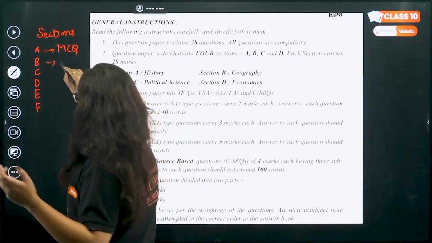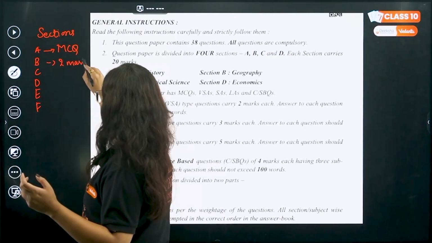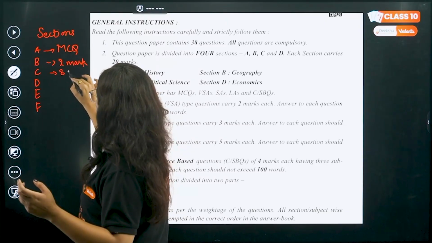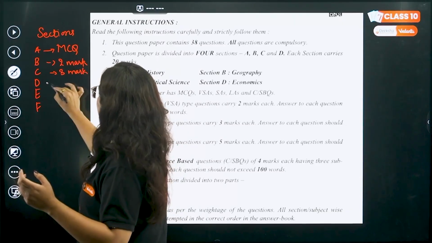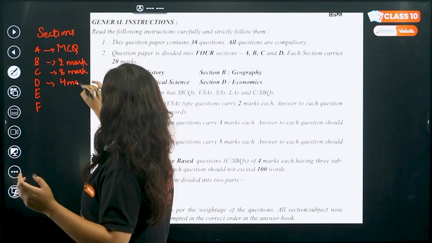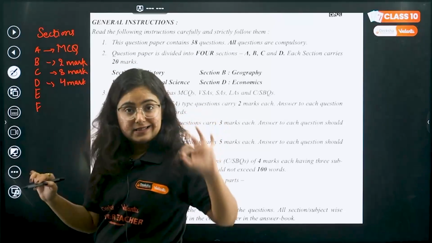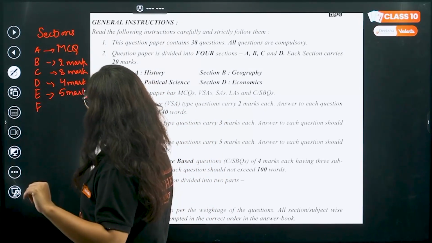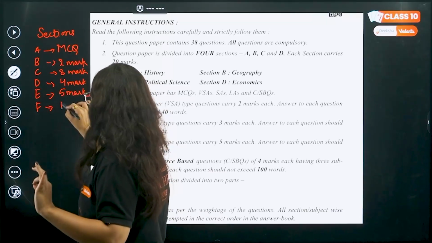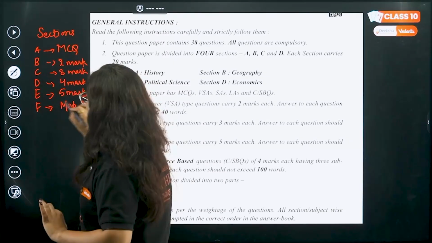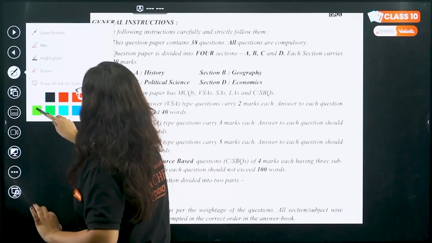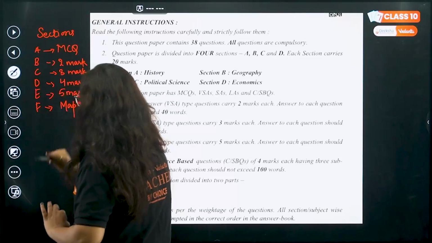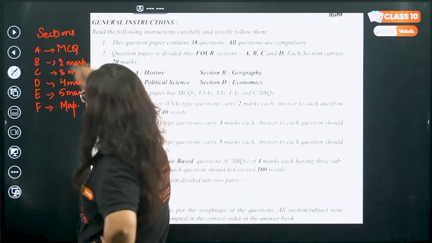Around 2 marker questions were in section B. Then 3 marker questions in section C. Then there were 4 marker questions, which were case-based questions, in section D. Section E deals with 5 marker questions, and section F deals with your map work. This was how your paper looked before 25-26. But now what happened last year?